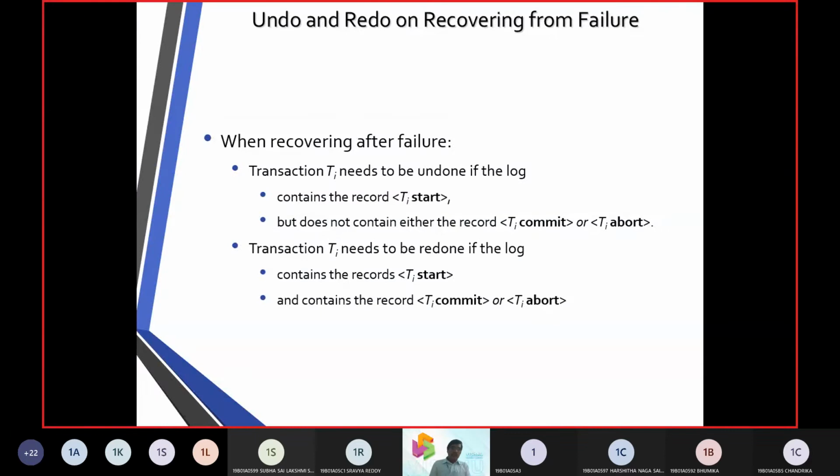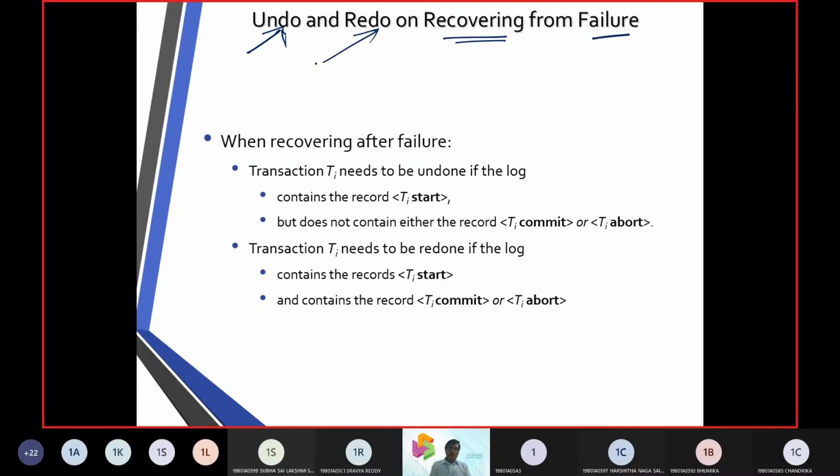So what we talked about recovery was, recovery is going to be purely based on two states. What are the two states? It is going to be the undo state, or it is going to be the redo state. So when we want to make a transaction either commit or redo, we need to have a concept of recovering from failure.